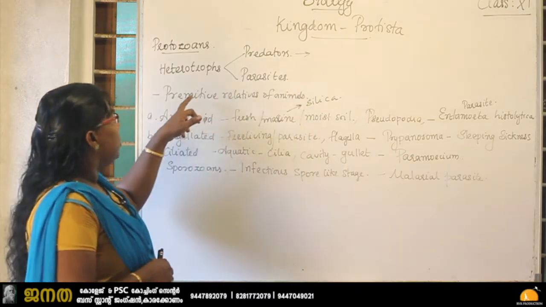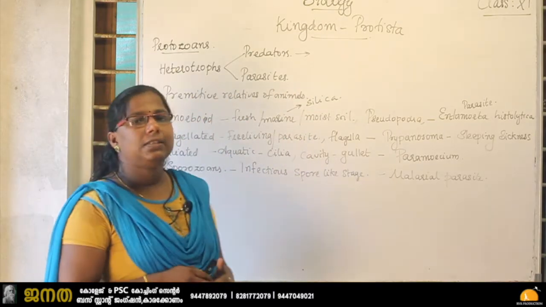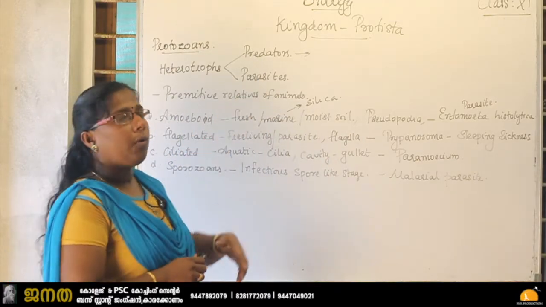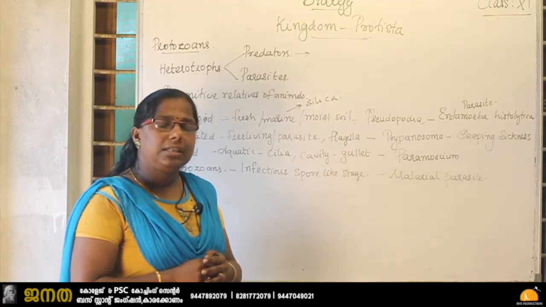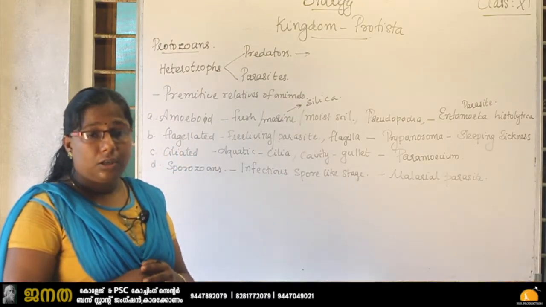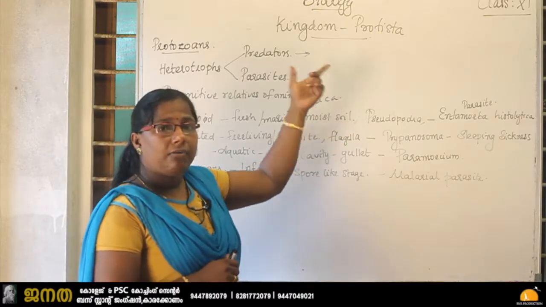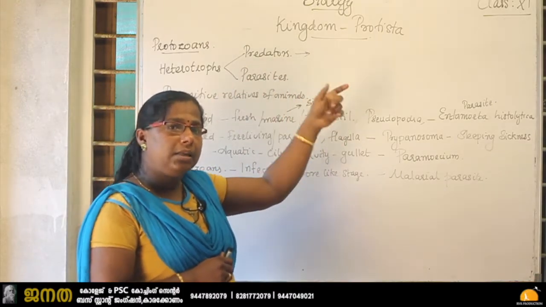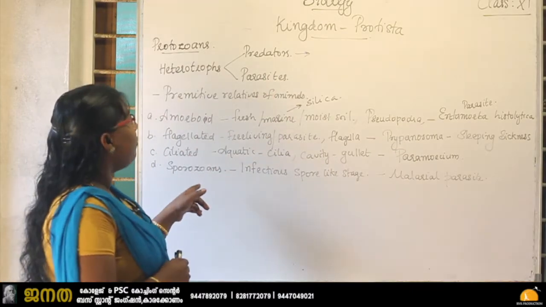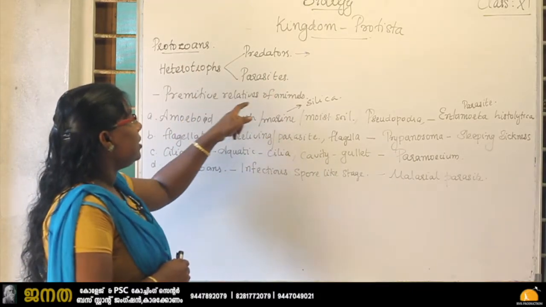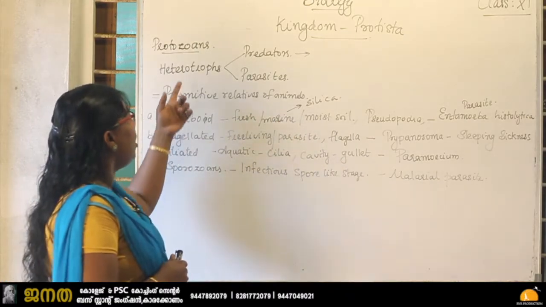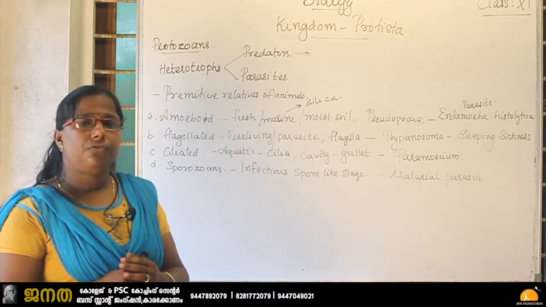Okay, then they are the primitive relatives of animals. That is, our kingdom Protista acts as the link between kingdom Plantae, fungi and also animals. Kingdom Protista acts as a link between fungi, plants and animals. In that way, these protozoans are considered as the primitive relatives of animals. Then the protozoa are again divided into 4 categories.